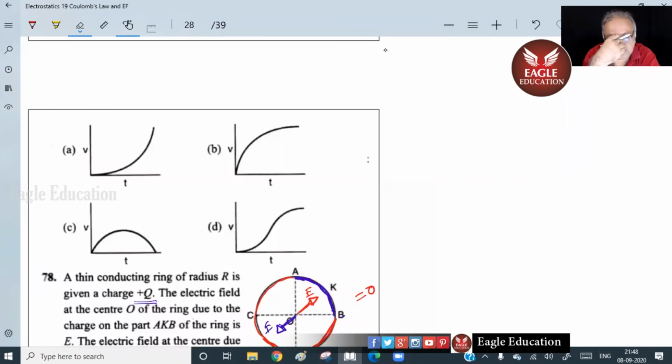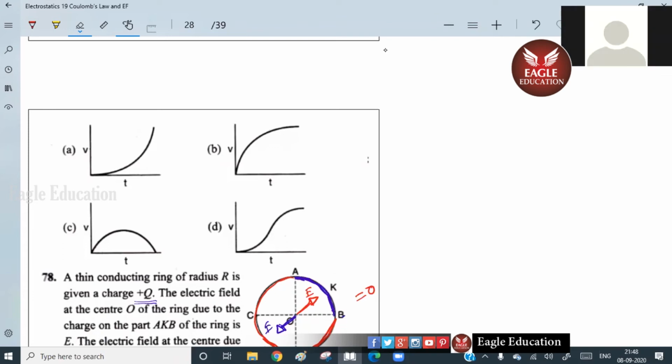Tell me, what was the idea there? Recently, we discussed a simple harmonic motion case. Since it is given a small displacement, it will move a little, and then due to the electric field it will again come back, and it will oscillate about the same position. So velocity will be highest where?